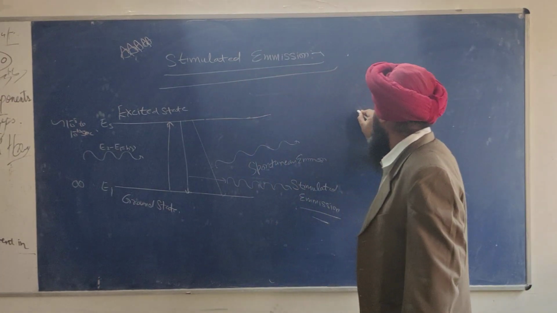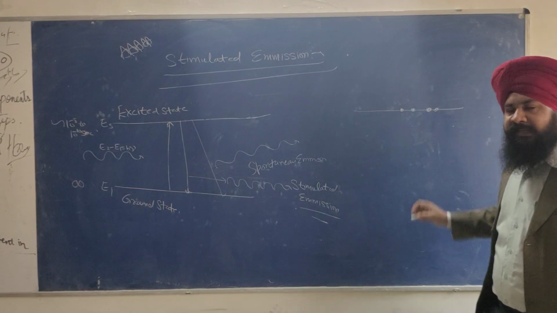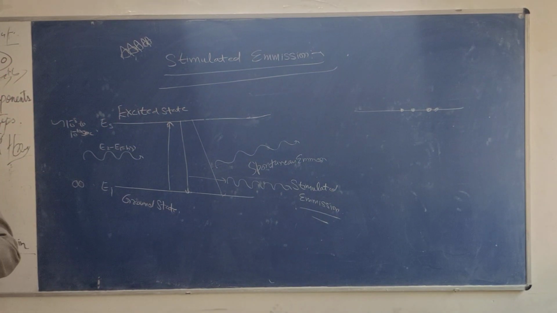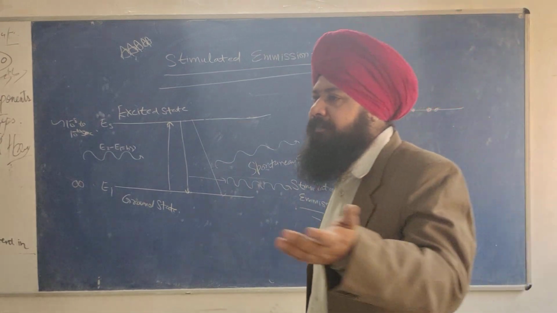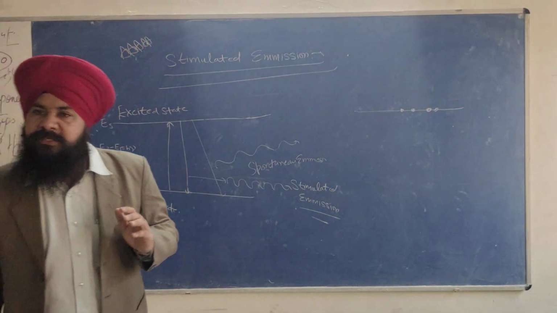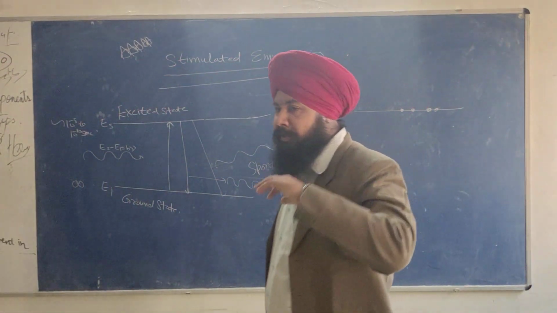See, when the atoms are in the excited state, some of the atoms de-excite automatically. Some of the atoms de-excite spontaneously and give rise to an emission of energy, which is called spontaneous emission. But there are atoms which do not de-excite spontaneously.